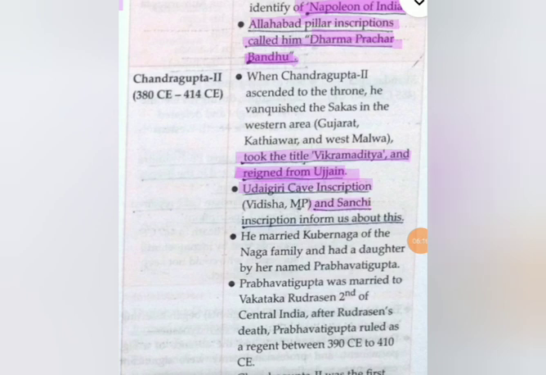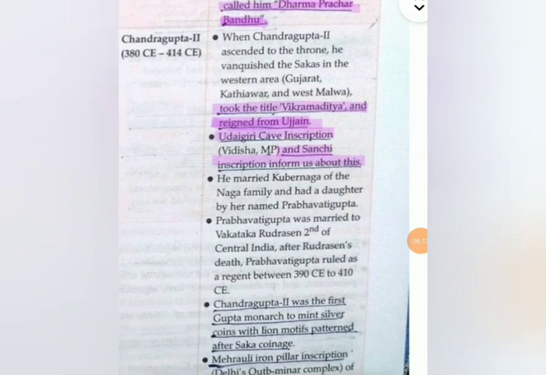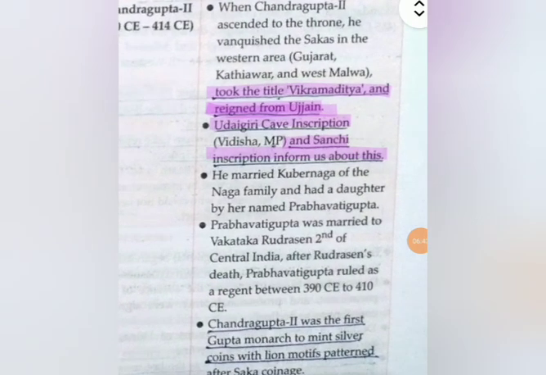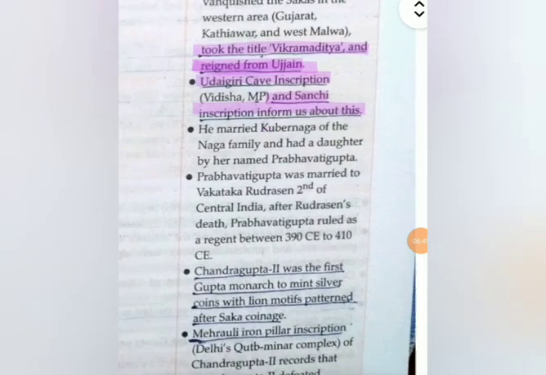The Udayagiri cave inscription and the Sanchi inscription inform us about this. In some paragraphs it is given which particular inscriptions give us evidence about the kingdom of that king, so you should remember which inscription is for which king. Like we have studied before, the Bhitari pillar inscription gives us the chronology. It is basically for all the kings, but you should remember for each one also. That is very important. So Chandragupta II reigned from Ujjain, and the Udayagiri cave inscription and Sanchi inscription give us information about him.